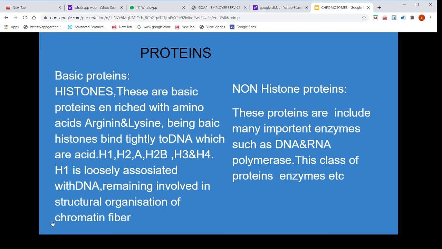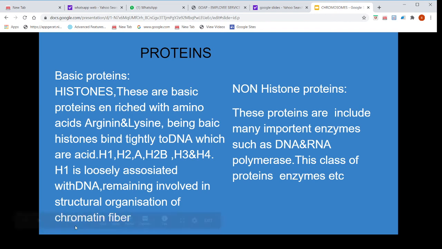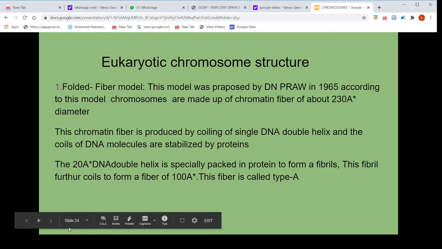Non-histone proteins. These proteins include many important enzymes such as DNA and RNA polymerases. This class of proteins is mainly enzymes.